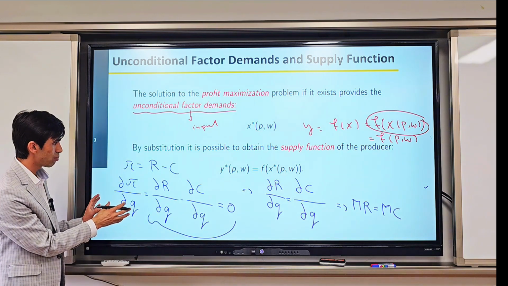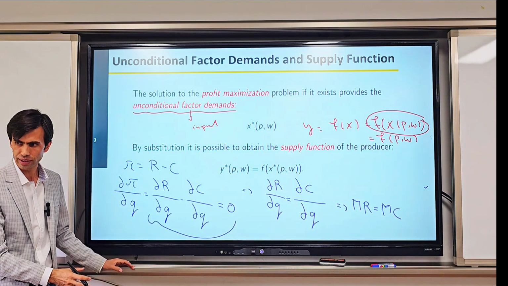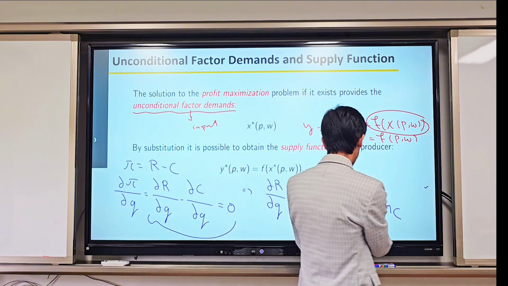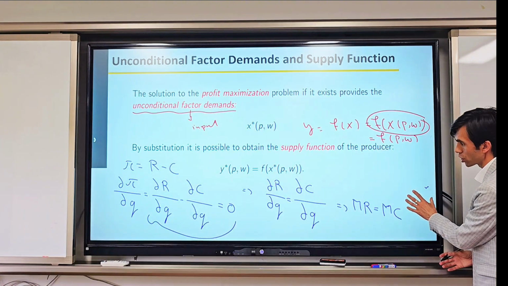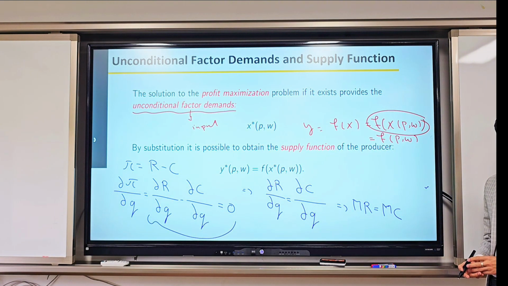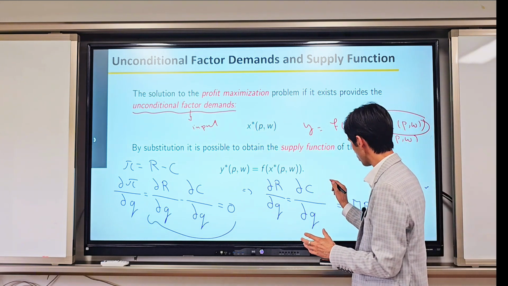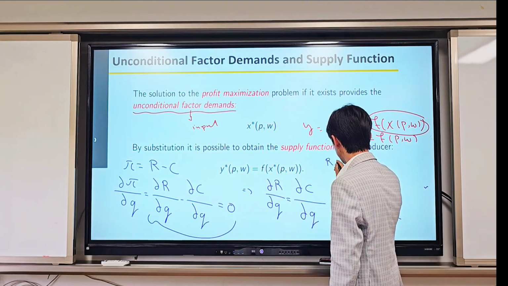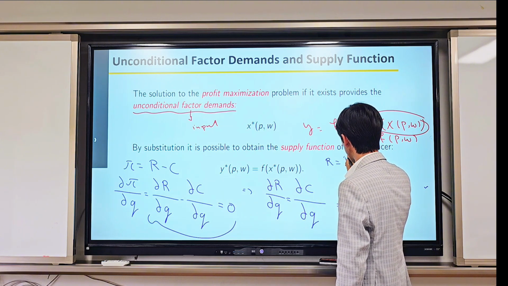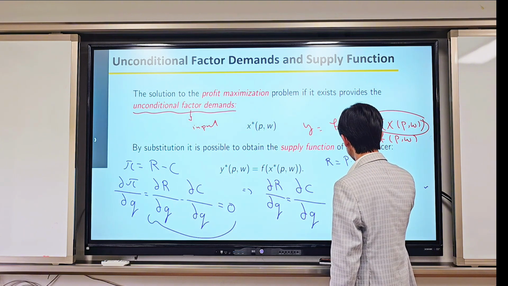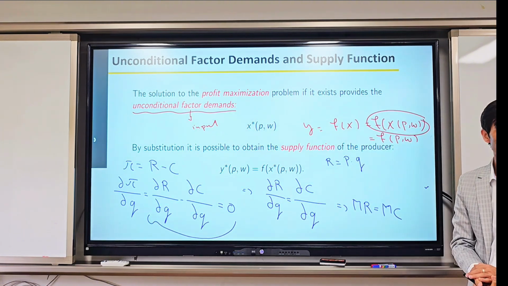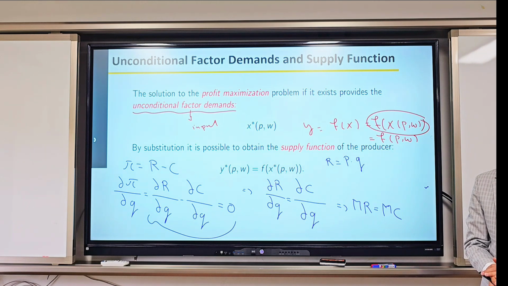So in order to maximize our profit, the marginal revenue should be equal to the marginal cost. And also, this revenue is equal to price multiplied by the quantity that we produce.